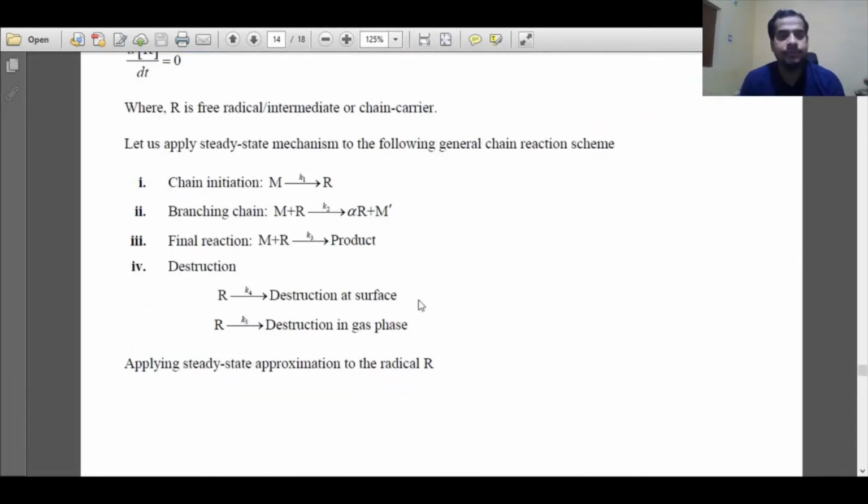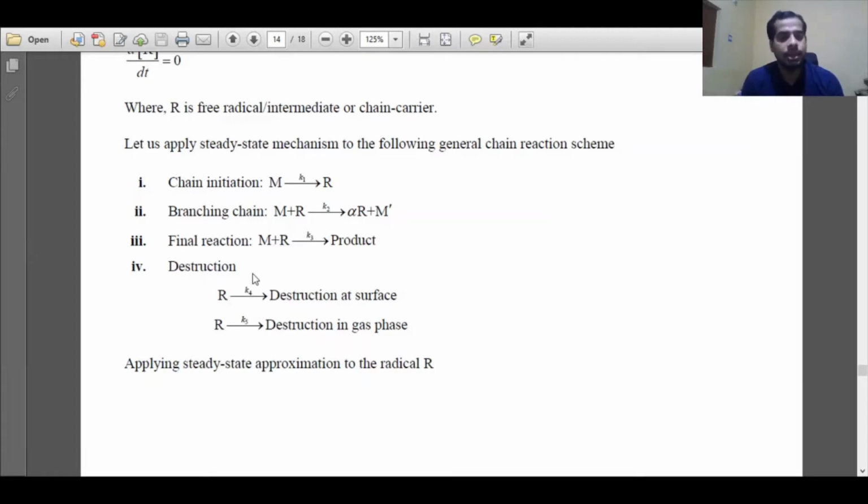To generalize the case, a chain reaction consists of chain initiation, where M gives rise to R. M can be the reagent itself and K1 is the rate constant for dissociation of M. Then further the intermediate or radical or chain carrier reacts with M to form alpha amount of R and M prime. Then in the final reaction, M reacts with R to form product. So the rate of product formation depends upon the rate constant K3.